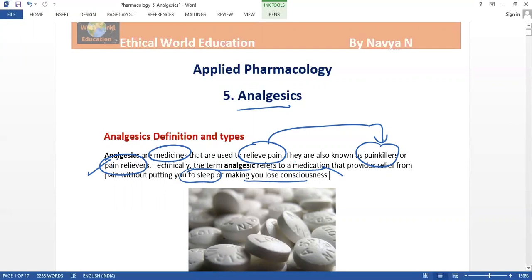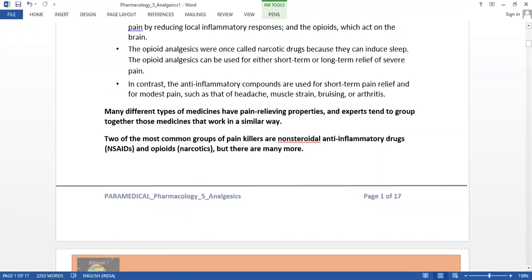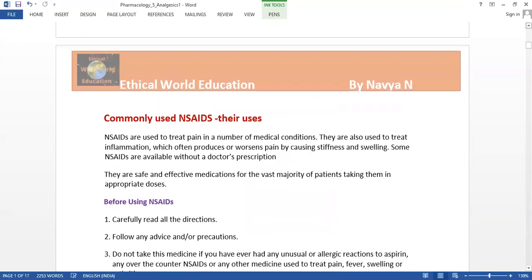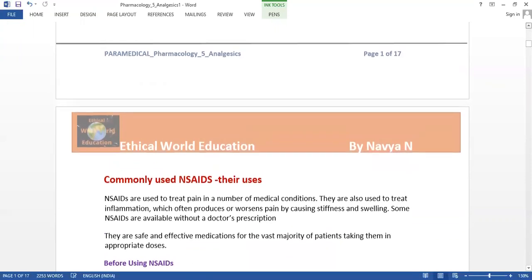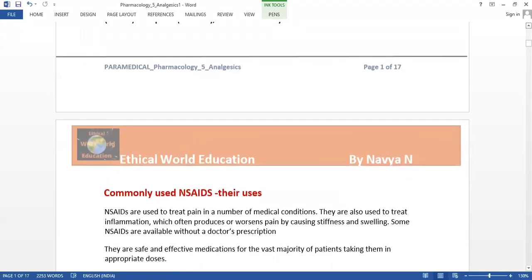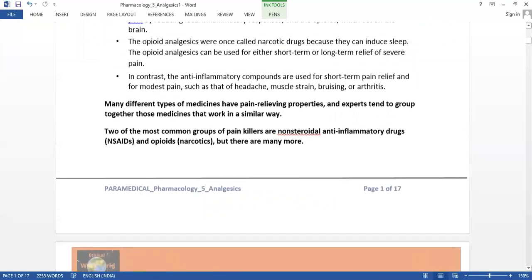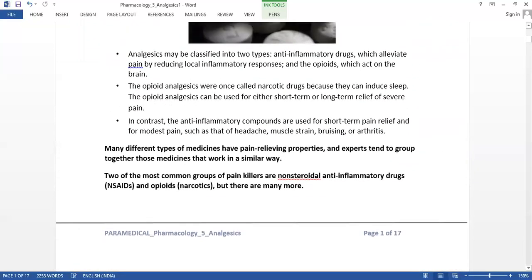So let us move to a more detailed one. This is used for sudden pain relief. Analgesics are classified into 2 types.